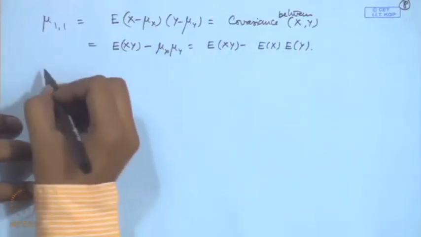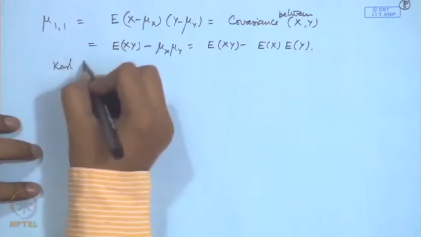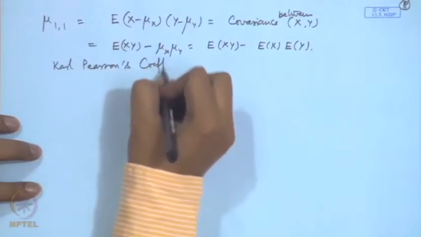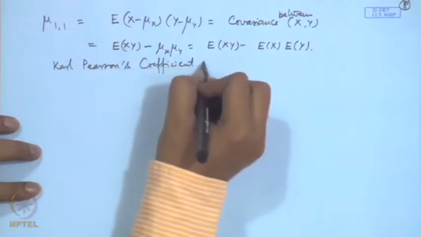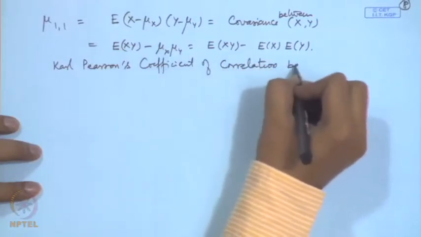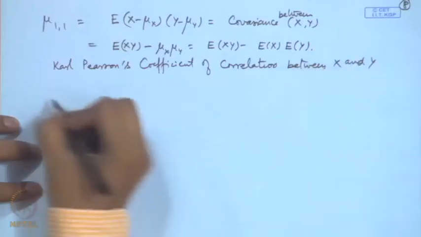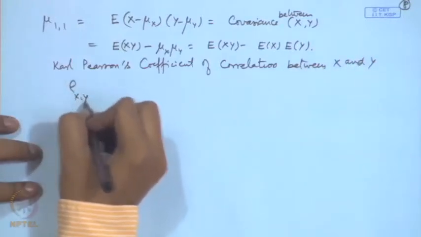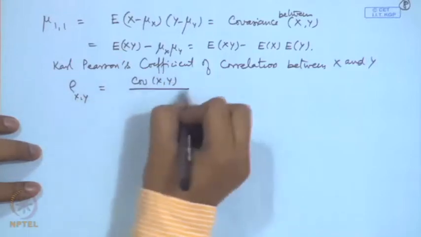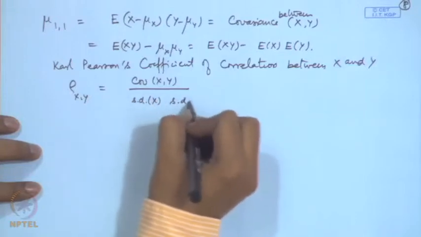Using this, we define Karl Pearson coefficient of correlation between x and y as rho x y, that is defined to be covariance between x y divided by standard deviation of x into standard deviation of y.